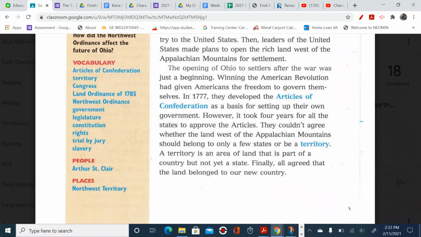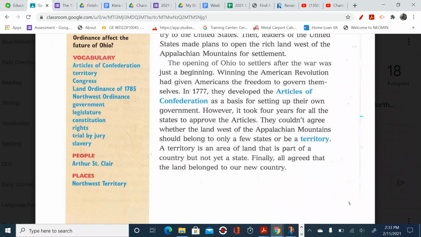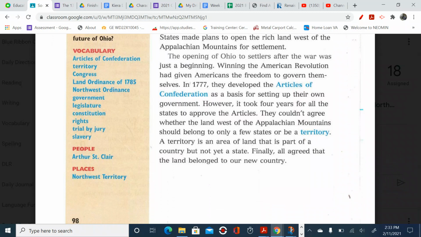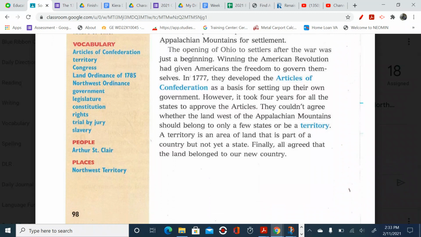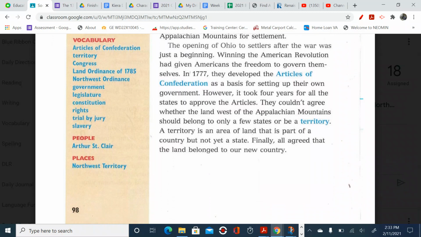The opening of Ohio to settlers after the war was just a beginning. Winning the American Revolution had given Americans the freedom to govern themselves. In 1777, they developed the Articles of Confederation as a basis for setting up their own government.